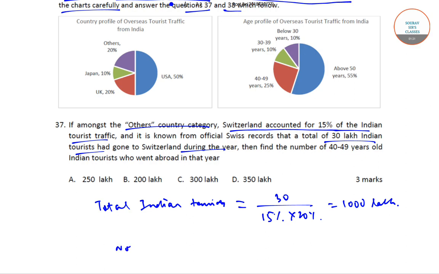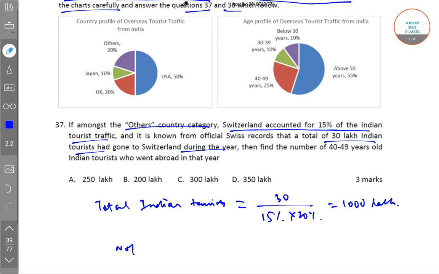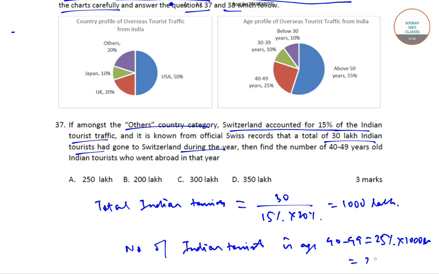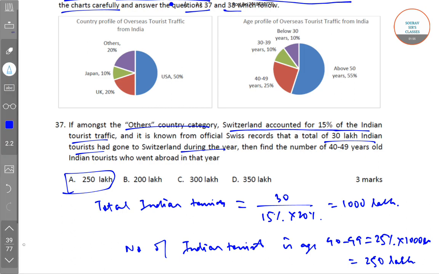Therefore, the number of Indian tourists in the age bracket 40 to 49 is equal to 25% into 1000 lakh, that is equal to 250 lakh. So option A is the correct answer.